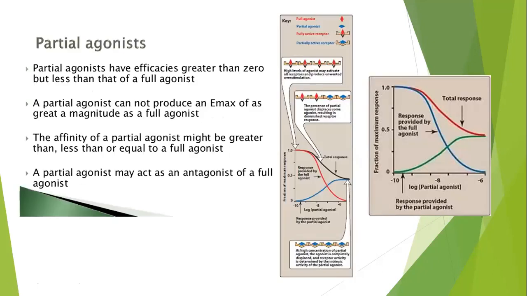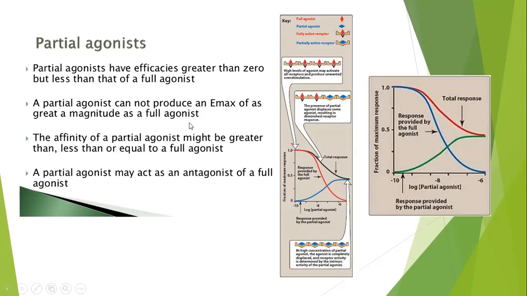Partial agonists have efficacy greater than 0 but less than that of a full agonist. Partial agonists cannot produce an Emax of as great a magnitude as a full agonist.